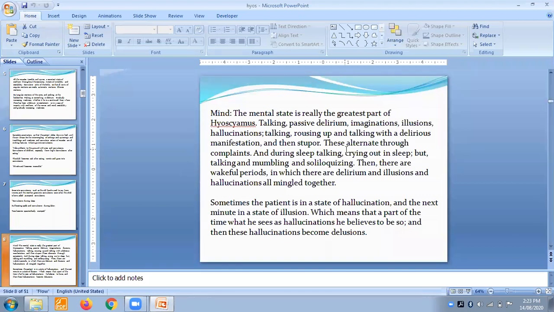There is stupor, there is delirious manifestation, and then stupor. Okay, first there is delirious manifestation and then stupor. These alternate through the complaint, and all these complaints are going to alternate. And during the sleep, talking, crying out in the sleep, talking and mumbling and soliloquizing. Then there are wakeful periods.